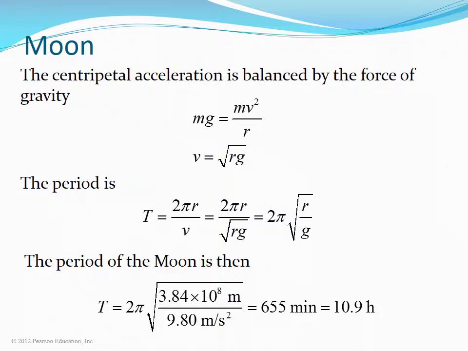At the surface, the force of gravity can be written as m times little g, which is 9.8 meters per second squared. Newton, using the acceleration of gravity, calculated what the period of the Moon would be if it falls at 9.8 meters per second squared. He found it should be around 11 hours. This does not match the actual value of 27.3 days.